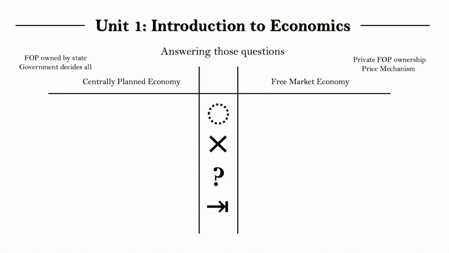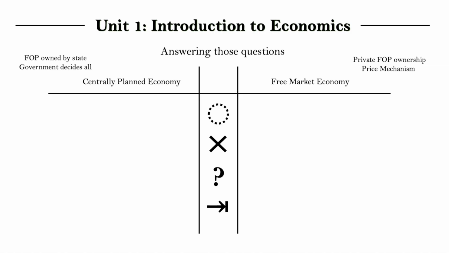and unlike a centrally planned economy where an entity, which is the government, makes all the decisions, in a free market economy decisions are made through something called the price mechanism. And we will cover this in greater detail in Unit 2, Microeconomics. So for the time being, we can think of it like this: in a free market economy, the answers to the economic decisions are determined based on what people want, based on their preferences, and what people are willing to produce based on their desire to make profit. So it is based on that interaction of what people want and like, and what people will provide in order to get profit for themselves.